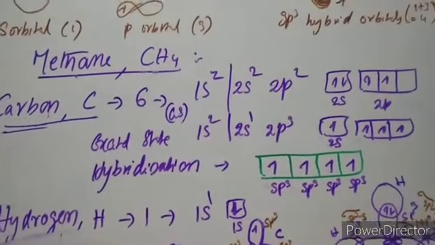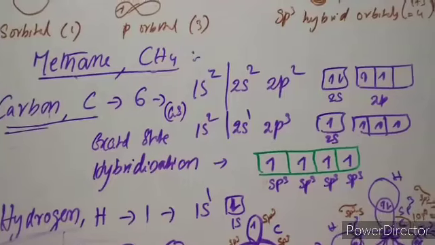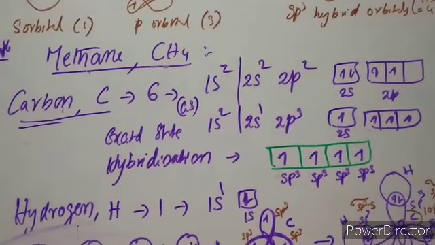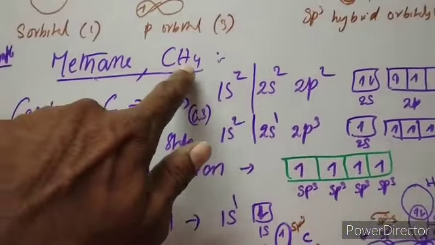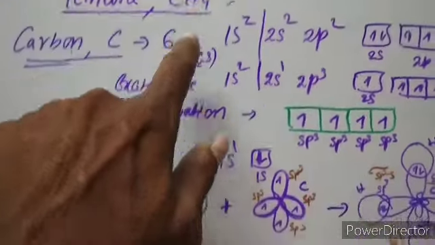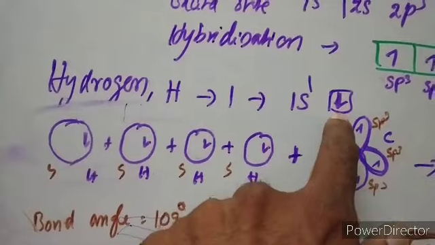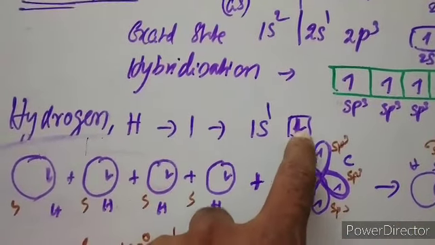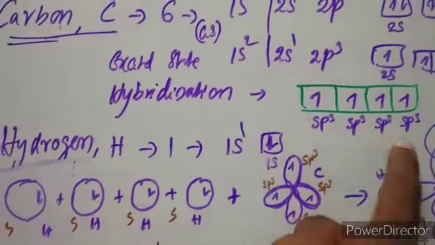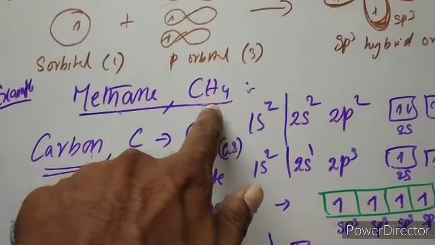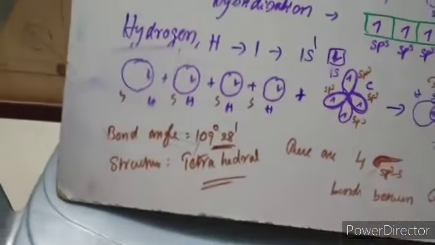Now, to get stability, carbon has to combine with other atoms. Here the other atom is hydrogen. Hydrogen's atomic number is 1, and its configuration is 1s1. It has only 1 unpaired electron, so it can give 1 electron for sharing. But here 4 are required. Therefore carbon has to join with 4 hydrogen atoms.